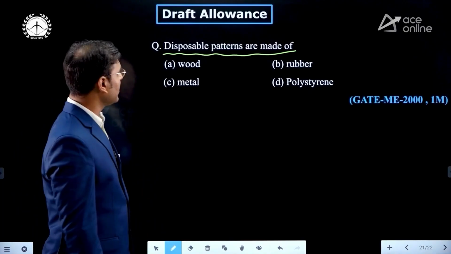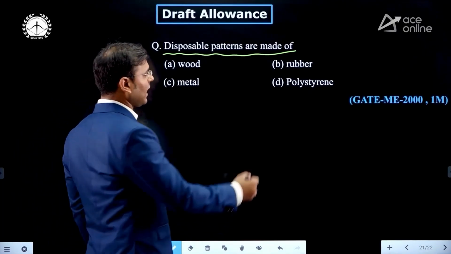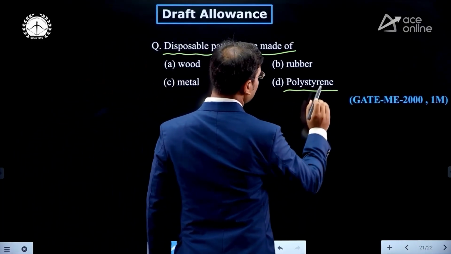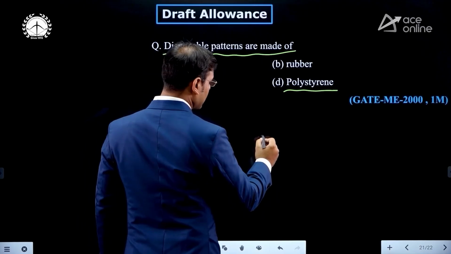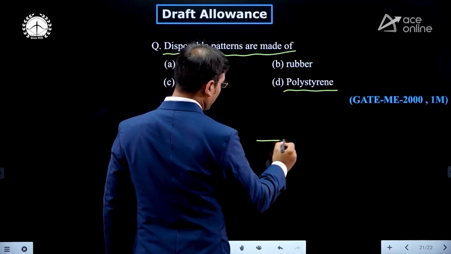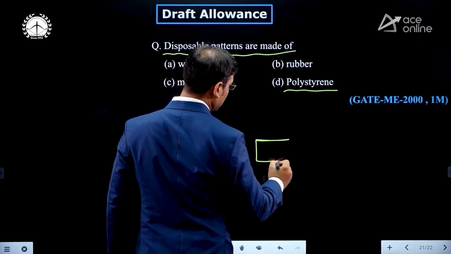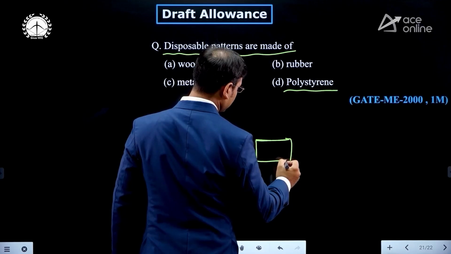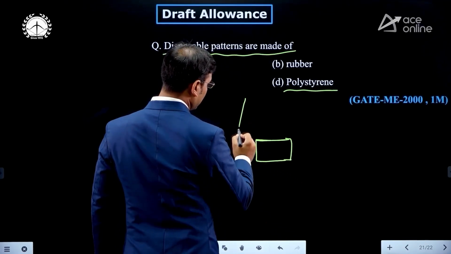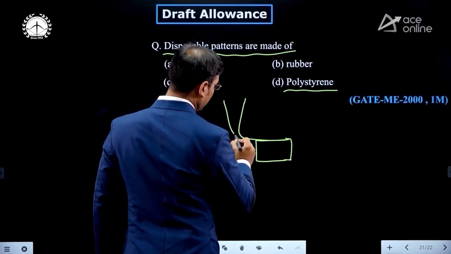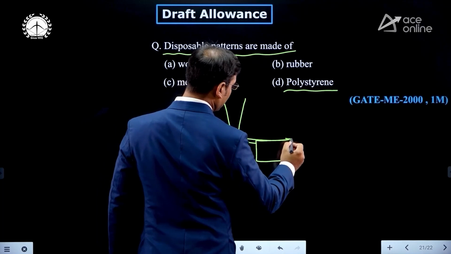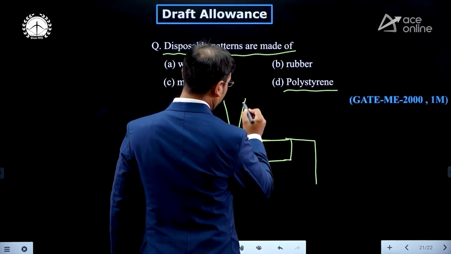Just see, if we are using the polystyrene pattern, then what happens? In the casting cavity, you can see that the polystyrene pattern remains there in the casting cavity.